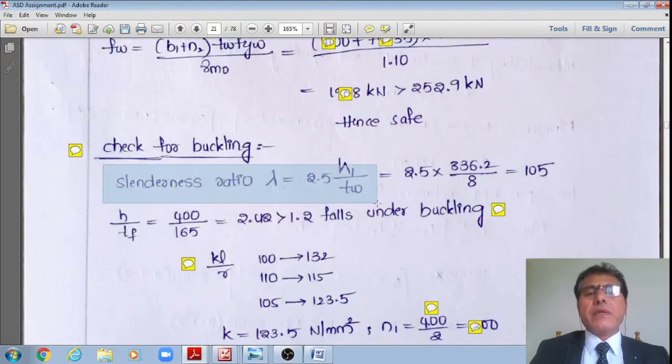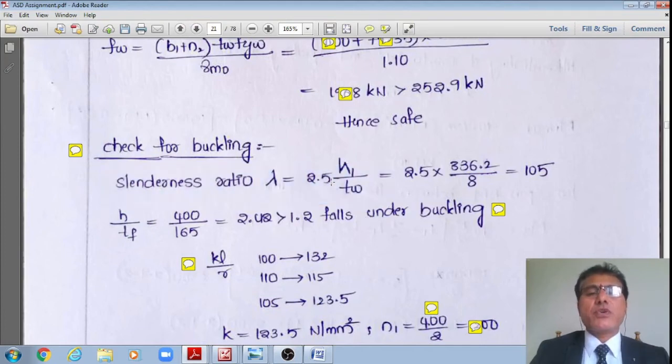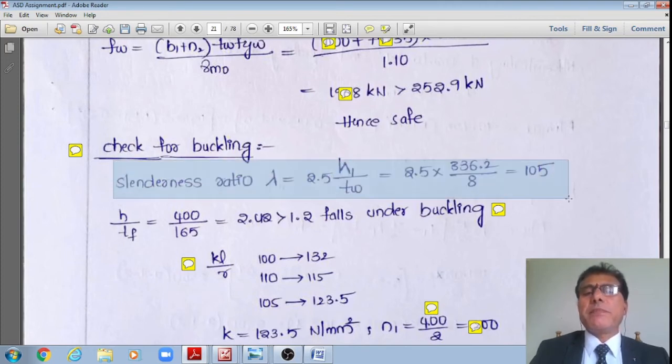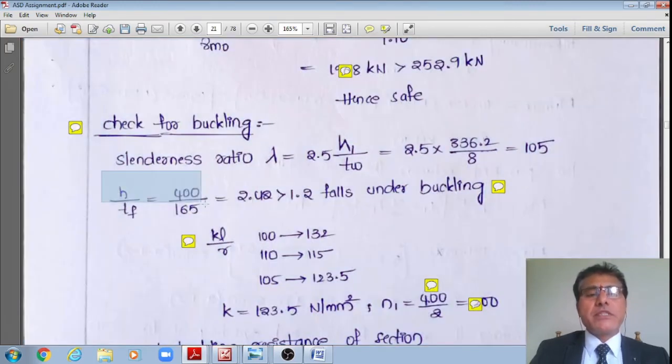Therefore, this is in a similar fashion to what we have seen in the previous subheading. The slenderness ratio will now work out to 2.5 h1 divided by tw. Therefore, upon substitution, 2.5 multiplied by 336.2 divided by 8, say 105, is the slenderness ratio. Therefore, h by tf is equal to 400 by 165, 2.42, which is much greater than 1.2.